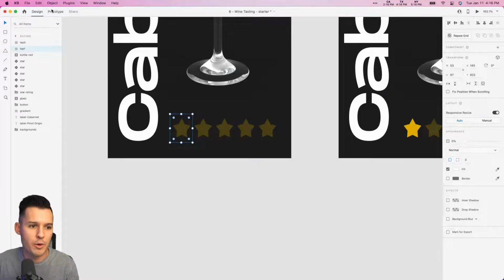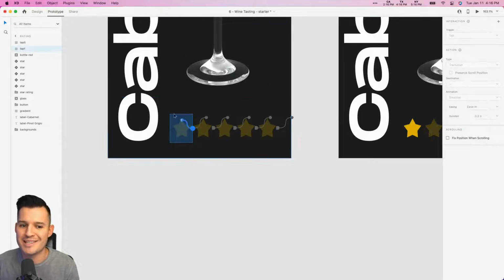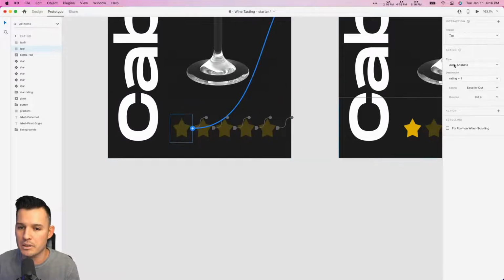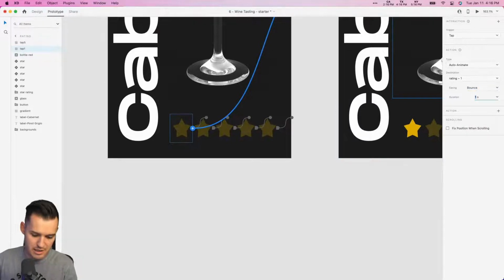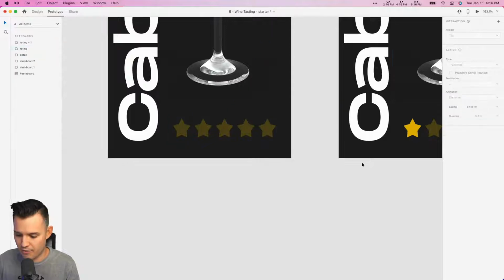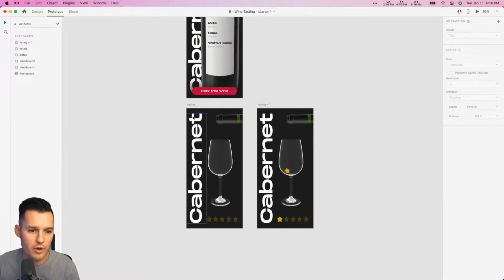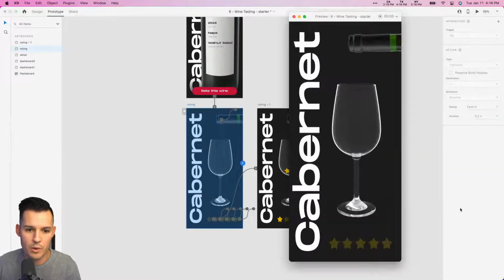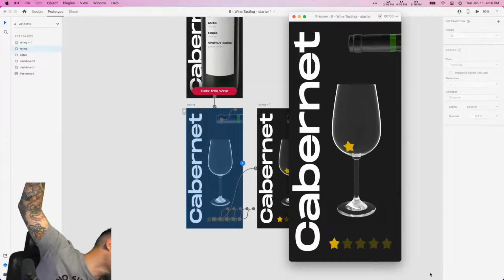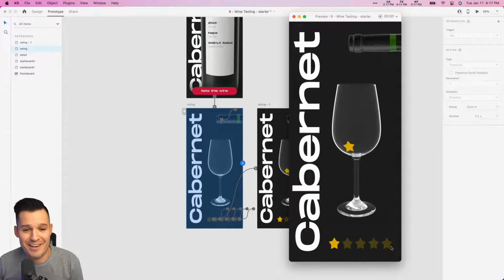Okay, so now we're going to go back over to prototype and say, hey, when somebody taps this active state thing here, we want to tap auto animate rating, ease in, ease out. Let's go bounce, and let's make it last like, I don't know, something like 2 seconds. Let's see if we can get this to work, and then we'll wire up our other one. Okay, we're here on rating. We press play, we tap. Oh, it bounced into the glass. Okay, I'm really happy right now that that worked.